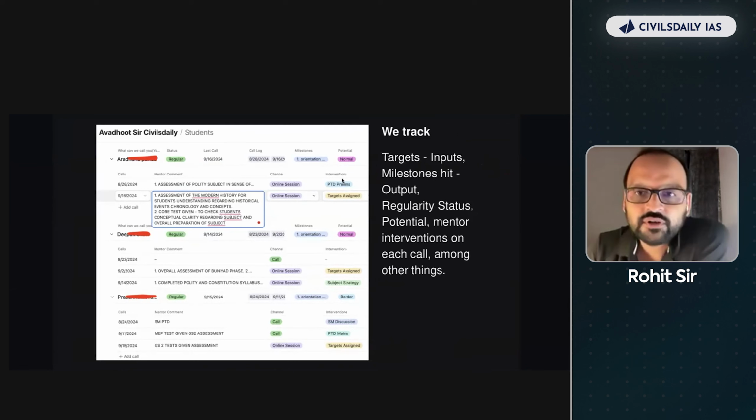And then the fourth column, we were talking about interventions. क्या किया हमने सेशन में, पोस्ट डिस्कशन हुआ, targets have been assigned, what happened. Internally, we also profile you guys. We try to gauge your potential. So this potential is normal. This potential is normal. Then there is a potential of border. Some students are very serious and very sincere. Some are not. Accordingly, internally, we maintain everything. This is shared between you and the mentor.